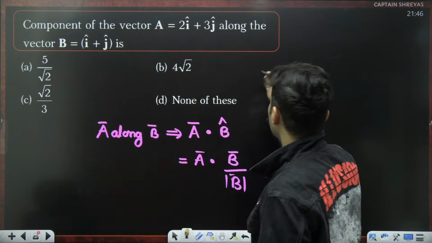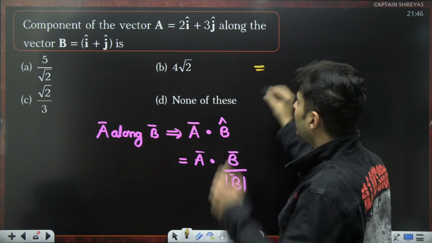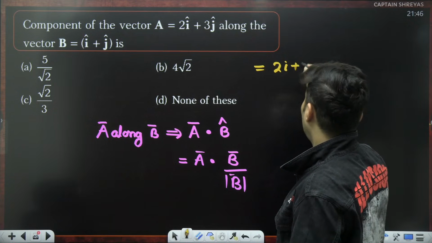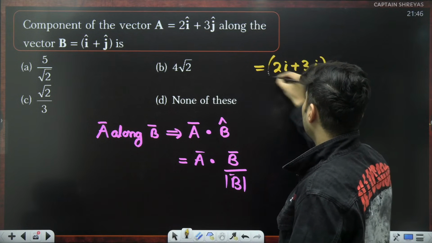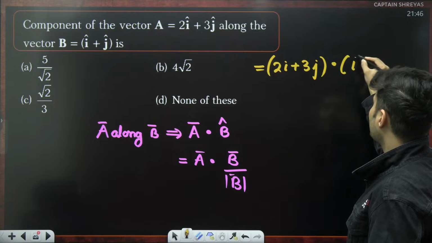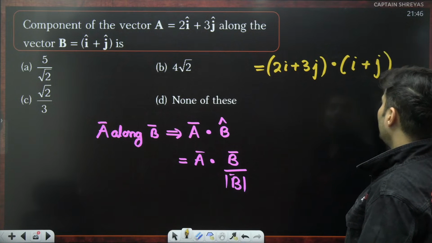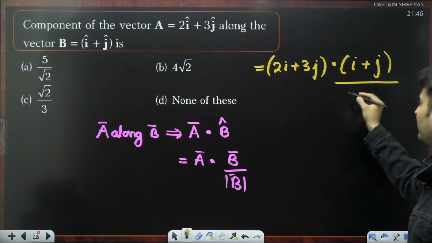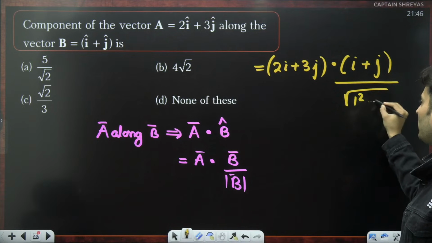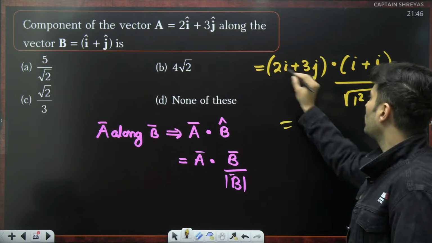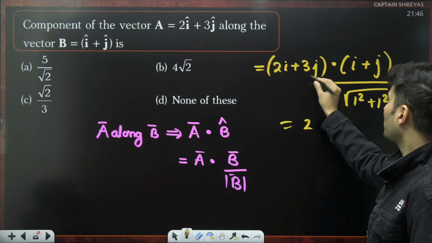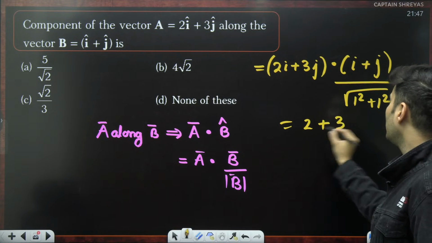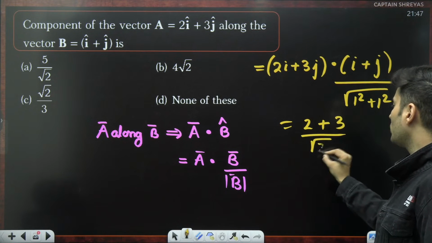So now let's start substituting everything. What is vector A? It is 2i cap plus 3j cap. Take the dot product with another vector, which is i cap plus j cap, and then divide it by the magnitude of that vector, which is root of 1 square plus 1 square. So 2i into i is 2, 3j into j is 3, and 1 square plus 1 square is 2, so 5 upon root 2.